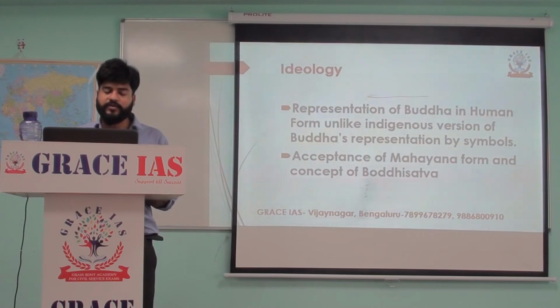So it was when Gandhara art was flourishing that the Mahayana form was accepted and the concept of Bodhisattva was accepted. This is also heavily influenced by the Greco-Bactrian and Central Asian cultures.